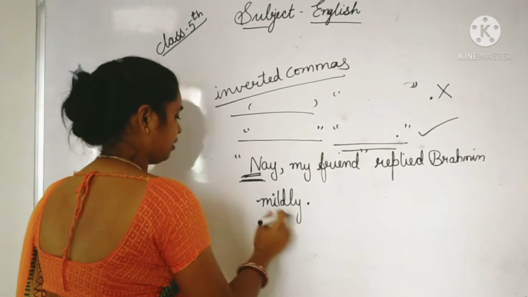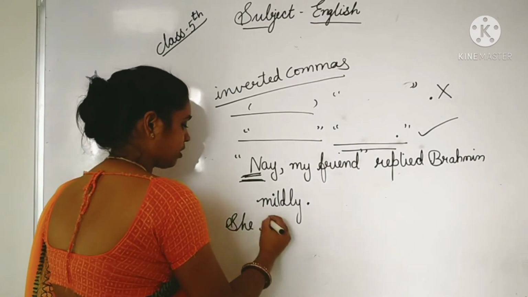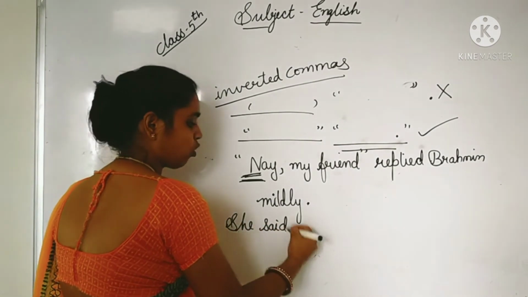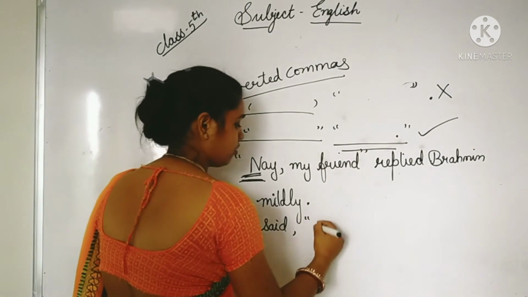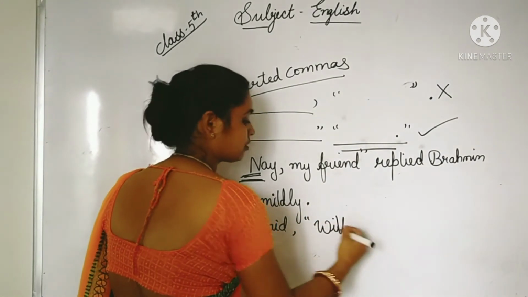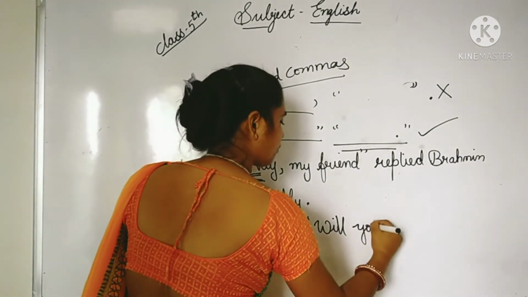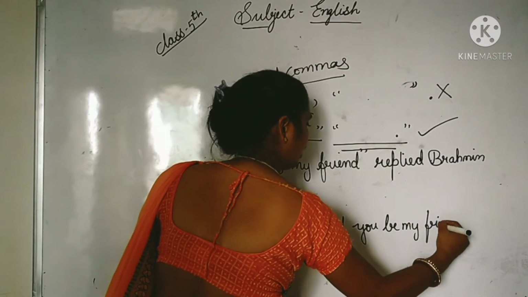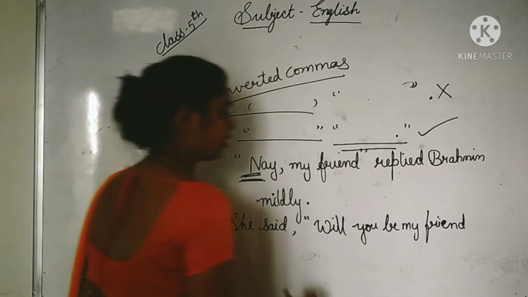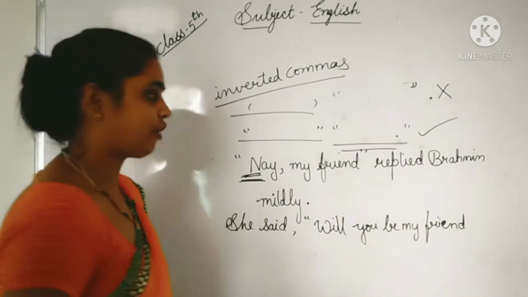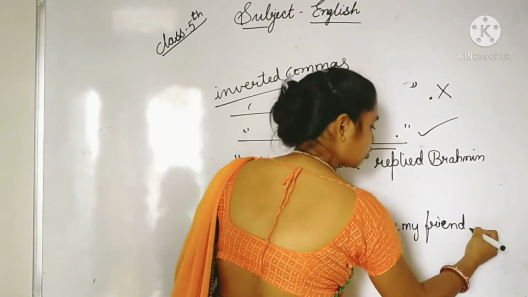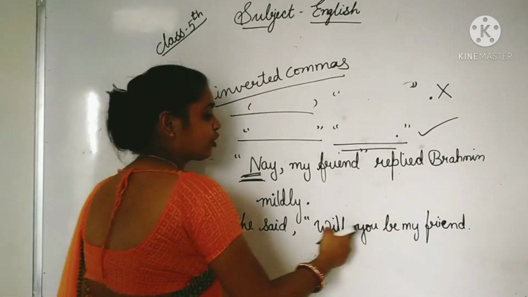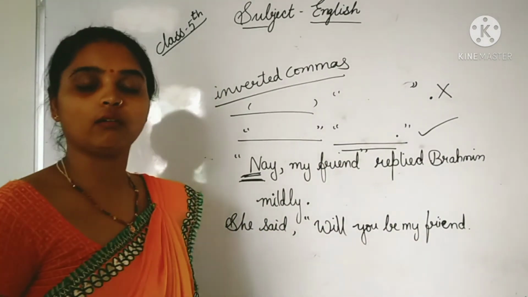See here I am writing: she said comma, then inverted comma, this is a quotation, will you be my friend. Okay students, here you can read: will you be my friend. Now I will put the full stop, but what is coming here? Will you be my friend?